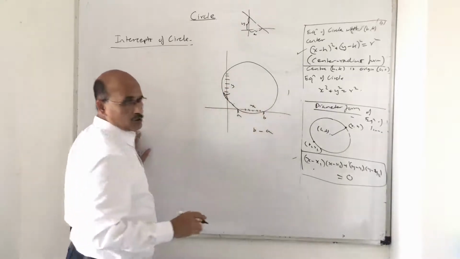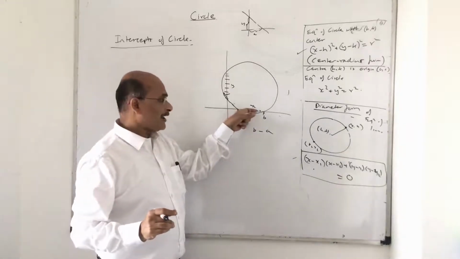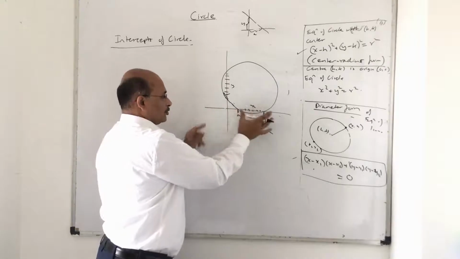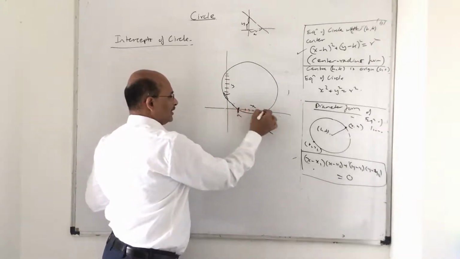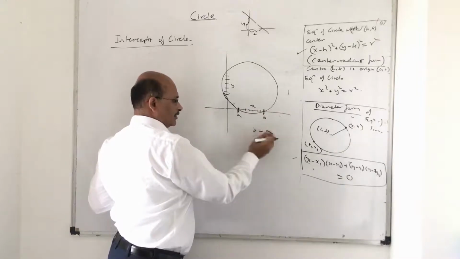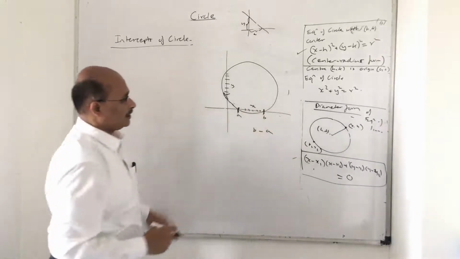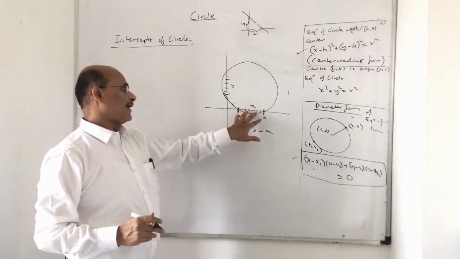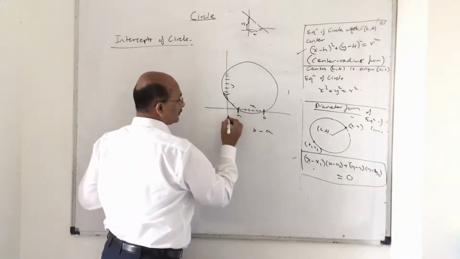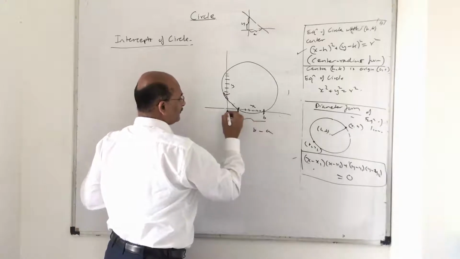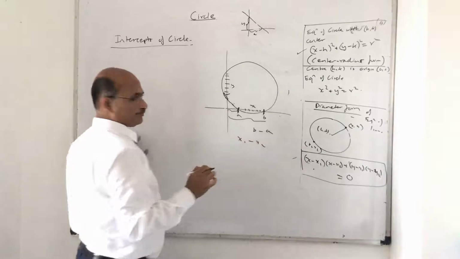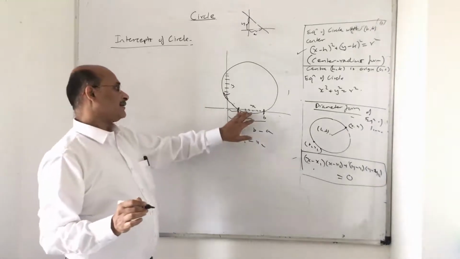Keep that in mind. If you have the two values where it cuts the x-axis, just subtract them. If this is x1 and this is x2, then the x-intercept is x1 minus x2.